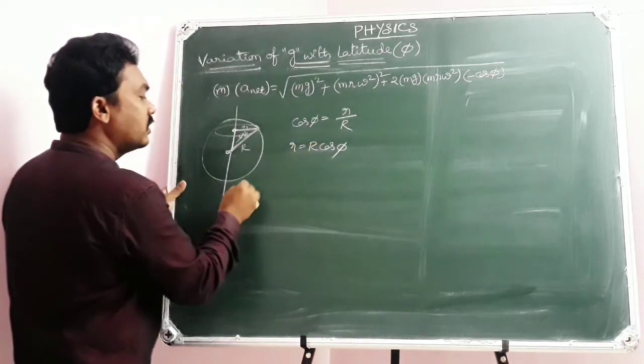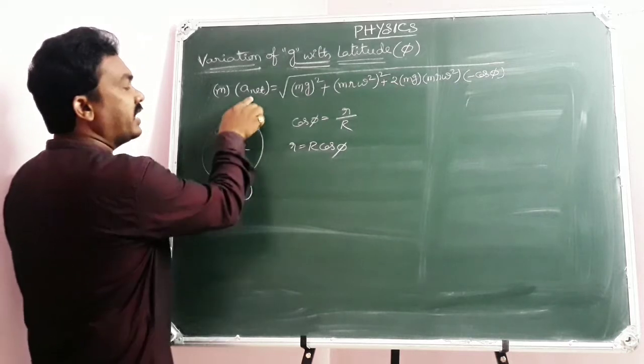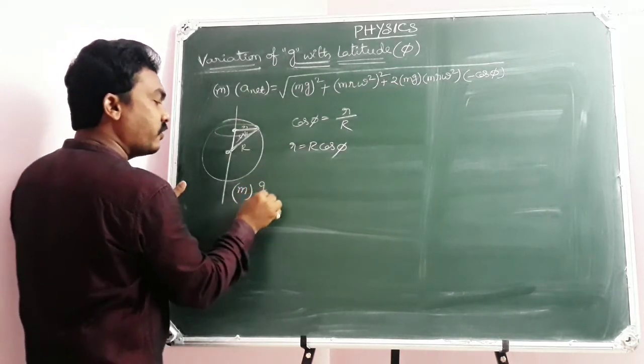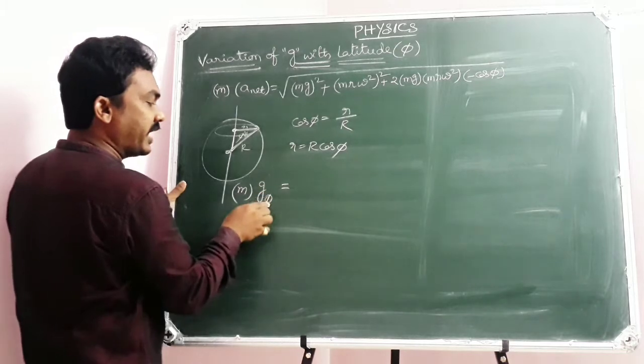Let me substitute there. Now m into net acceleration, let me write it as g phi, because the value of g varies according to latitude.